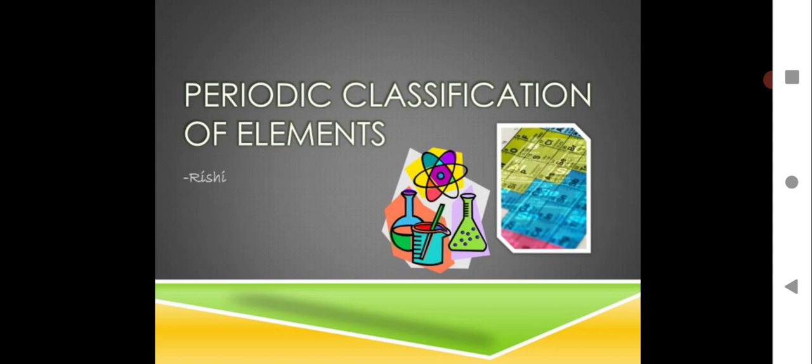In the previous Zoom session we discussed the earlier attempts at the classification of elements. We discussed Dobereiner's triads, we saw the demerits of the triads, we saw Newlands' octave law, and we saw the demerits of that law also. Then many more laws were made later. In this session we are going to continue with the same and see how the classification advances and how we progress to get the modern periodic table as we have now. So let us begin with the session, periodic classification of elements.